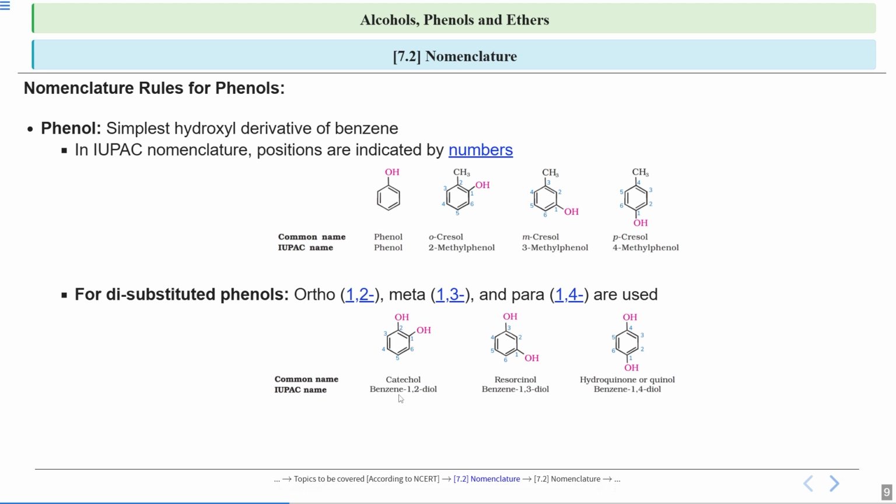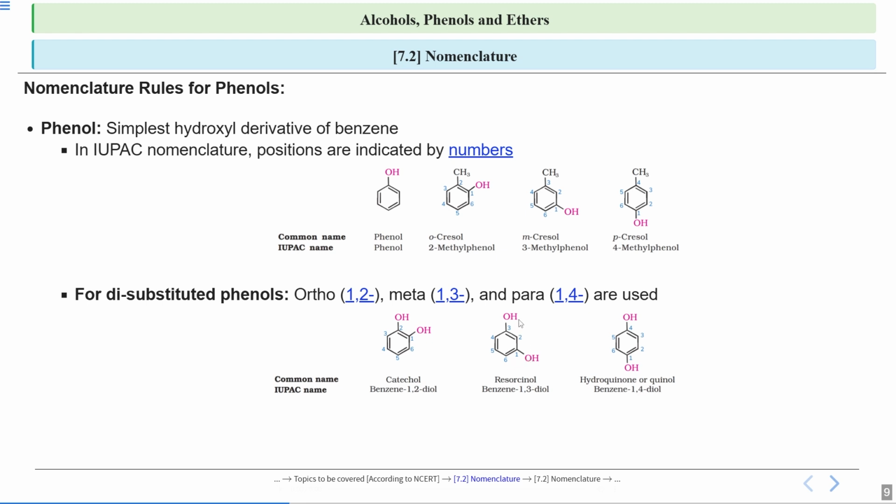So the IUPAC name will be, this is a benzene ring, benzene 1, 2 because the carbon to which your OH is attached is 1 and 2 carbon. So benzene 1, 2 diol. Why di? Because 2 OH are there. Okay. Now look at this particular compound.